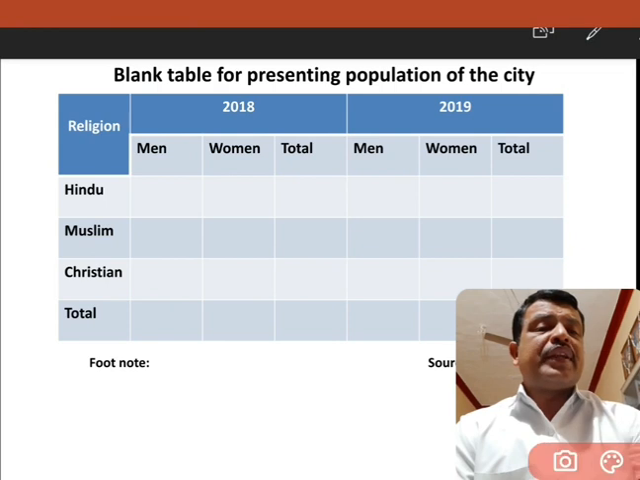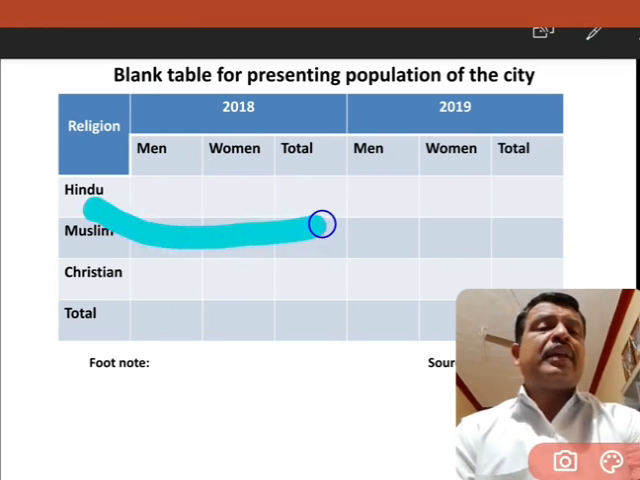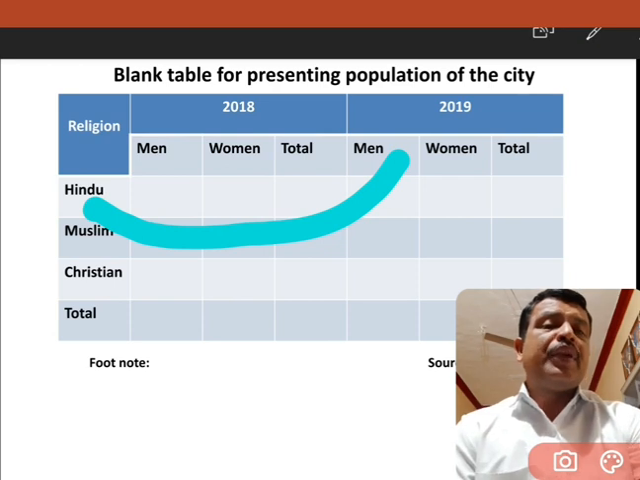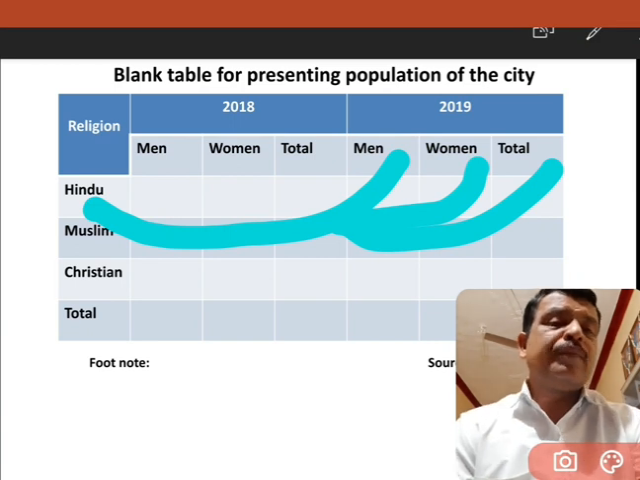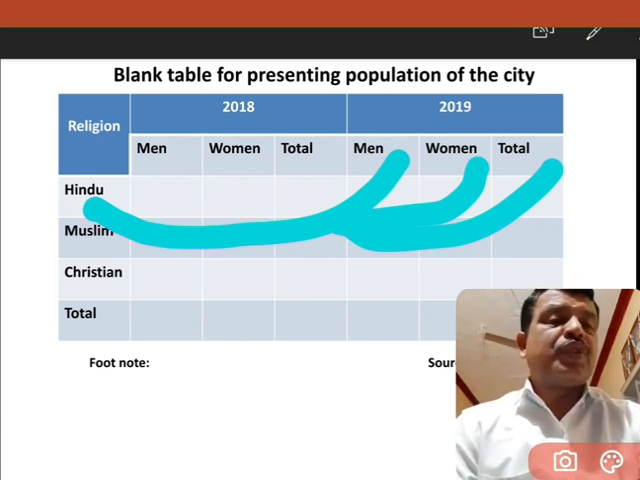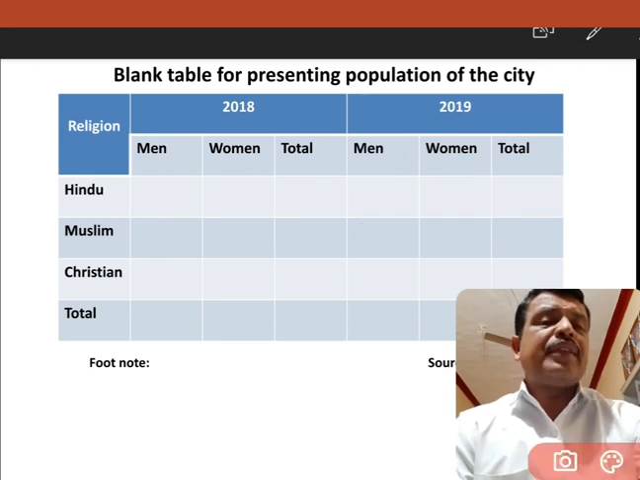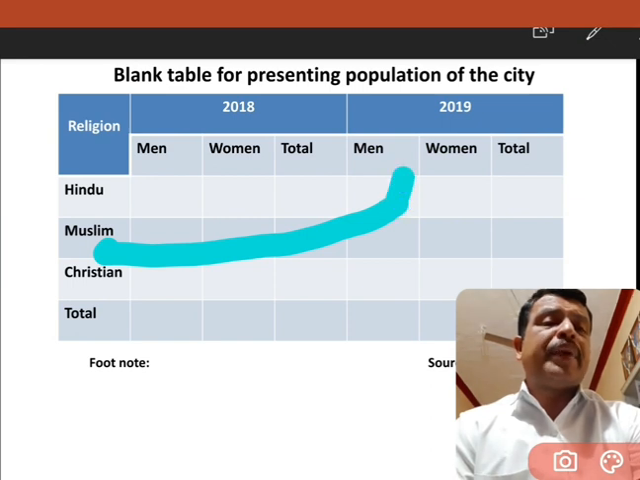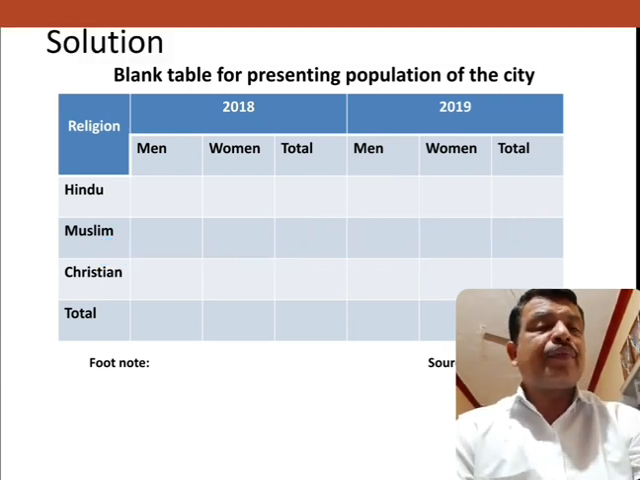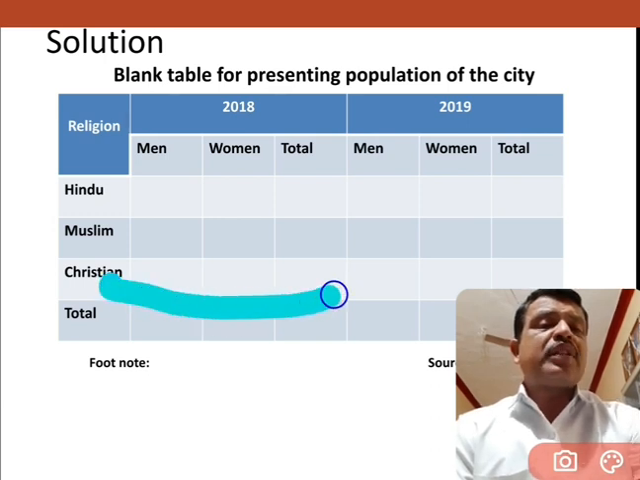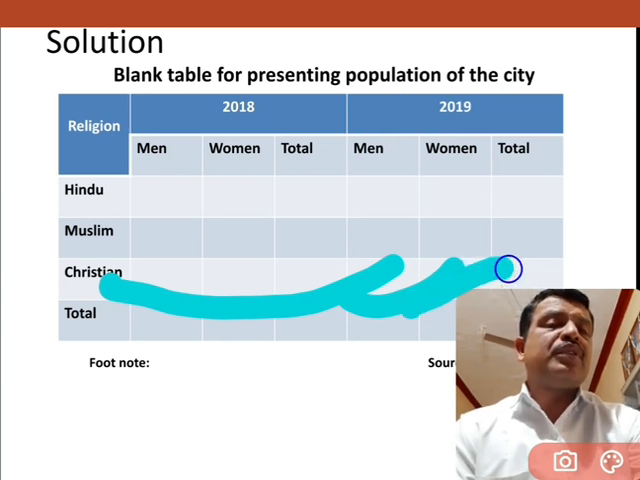In 2019, how many Hindu men are there? And how many Hindu women are there? And what is the total of Hindu persons in 2019? Very clear that in 2019, the strength of the Muslim men, the strength of the Muslim women and the strength of the total. Like that, the Christians also. In 2019, what is the strength of the men? What is the strength of women? And what is the strength of the total?